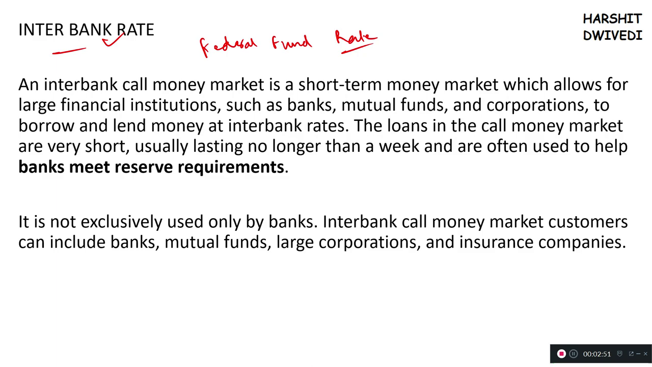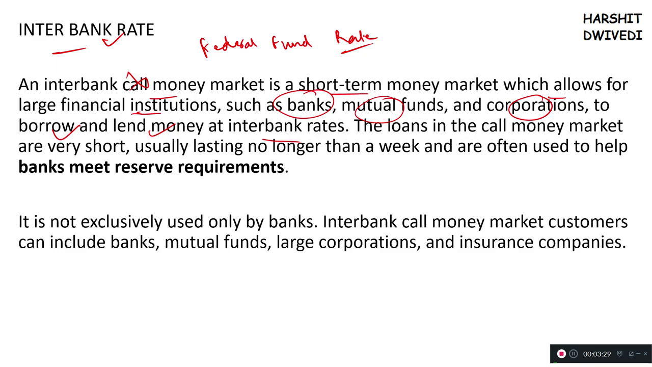See what is happening. An interbank money market is a short-term money market which allows large financial institutions, kindly notice, including banks, mutual funds and corporations, to borrow and lend money at the interbank rate. And for that interbank rate, there is a target in the US which is known as the federal fund rate. The federal fund rate is fixed by the Federal Reserve in a range, and obviously the policies are made in such a manner that the range can be fulfilled.